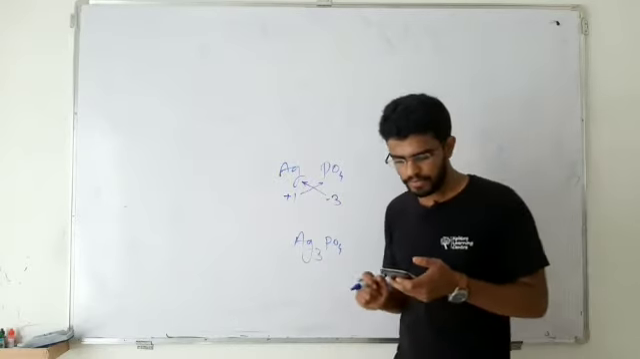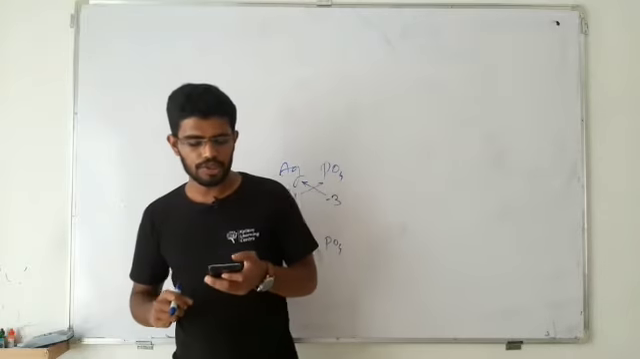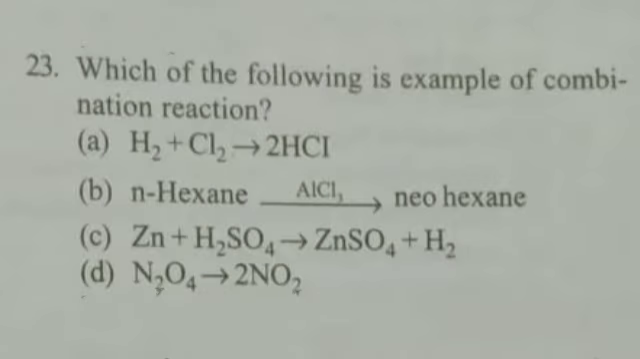Okay, so next question: which of the following is an example of combination reaction? Again, take a look, as we solved for decomposition, a similar type of question, a very easy question. The rule for combination reaction is, on the left hand side we must have at least two or more reactants, and on the product side we must have only one product. Those conditions are fulfilled by option A, that is H2 plus Cl2 gives you 2HCl. So that's the correct answer.